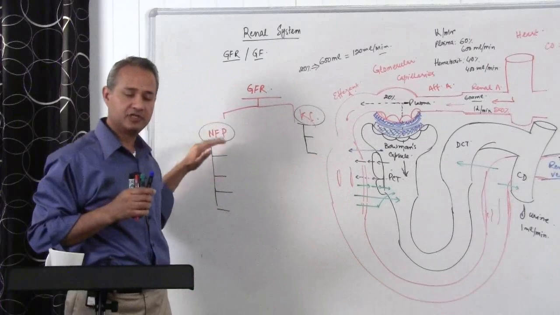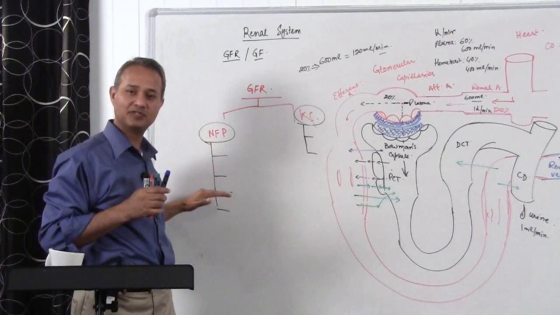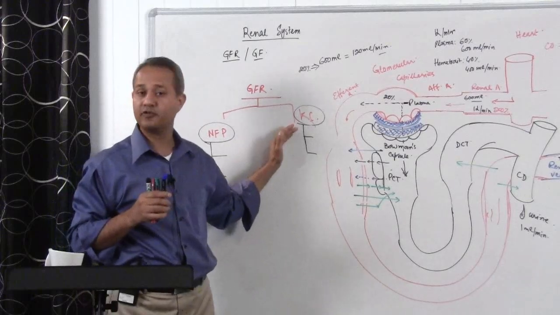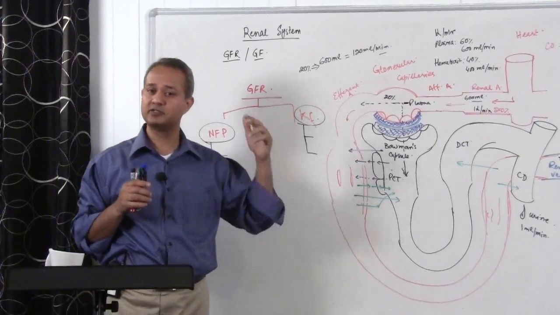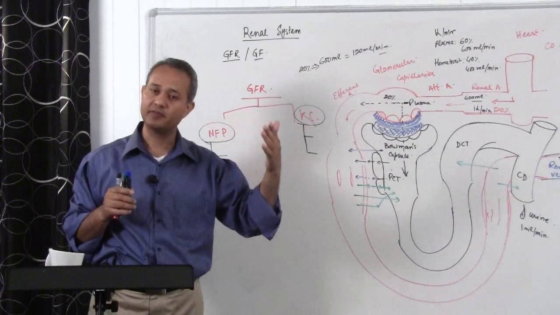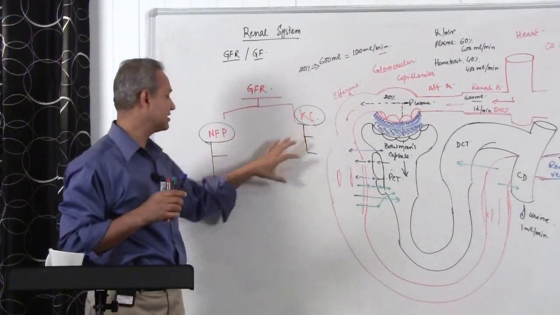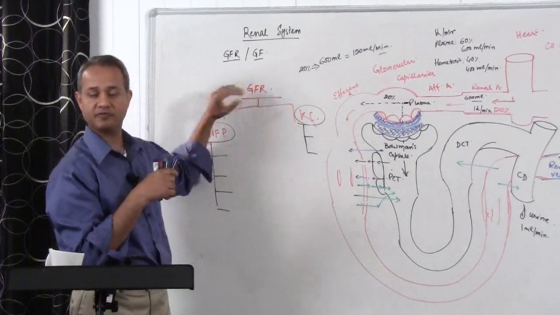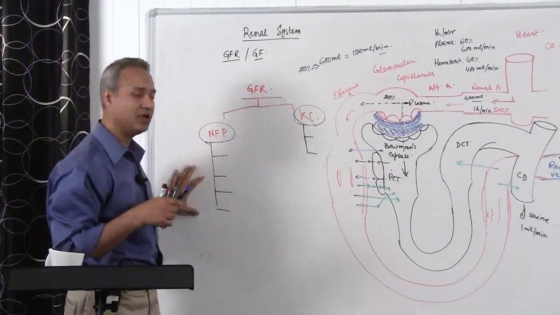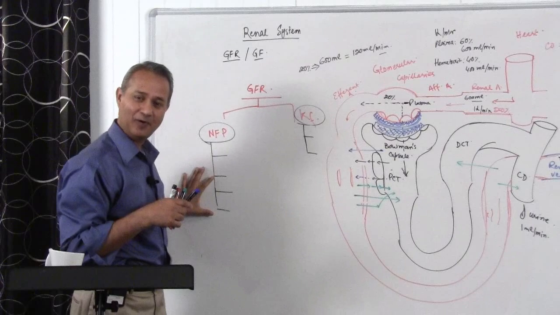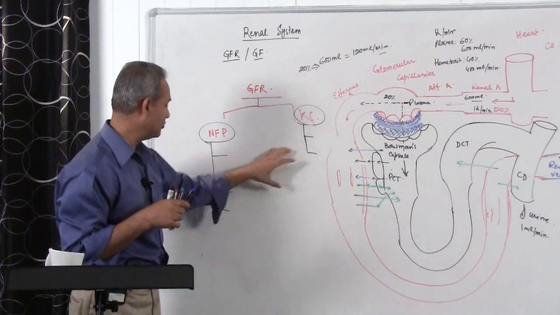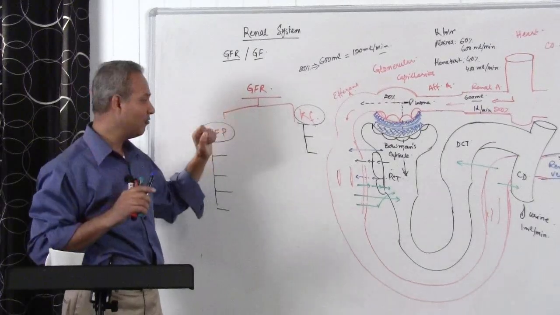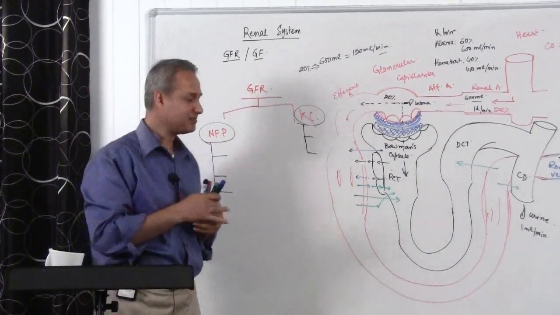Now for the net filtration pressure, I have 4 mechanisms which change that. I need to understand what happens to these. Or for filtration coefficient, there are 2 mechanisms which change. I need to understand what happens to these. So 6 basic mechanisms, 2 here and 4 here, which would affect these 2. These 2 would affect the GFR. All diseases, all physiological mechanisms are going to move these things, resulting in GFR change. So remember this. One more thing, I'll make it easy for you.